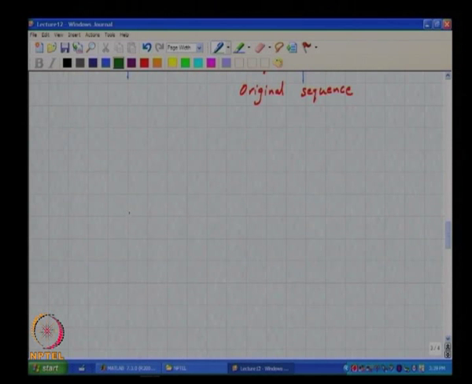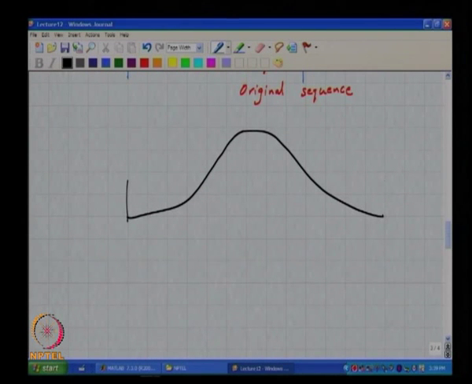As I said, a window function's job is to start at 0, end at 0, and emphasize the samples in the middle more than the samples at the ends. So, one function which does this, I have drawn a very smooth looking curve.